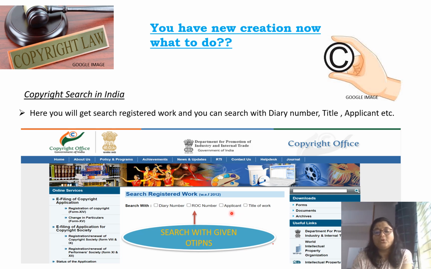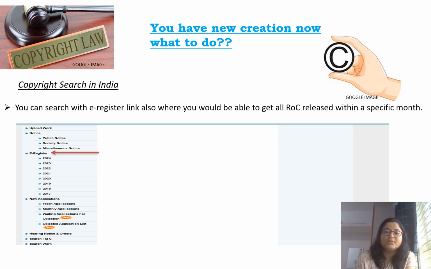And in case you don't know any of these three, then you can just search with the title of work. So what is the title of work? And then you can find whatever lists come down. Now see, there is another option also, that you can search with the e-register link also. Here it is, the e-register link, where you would be able to get all ROC released within